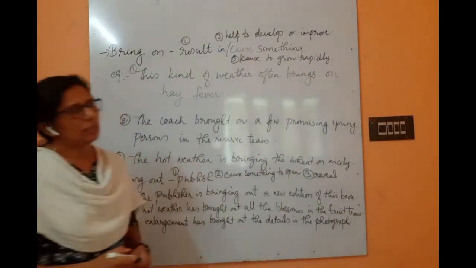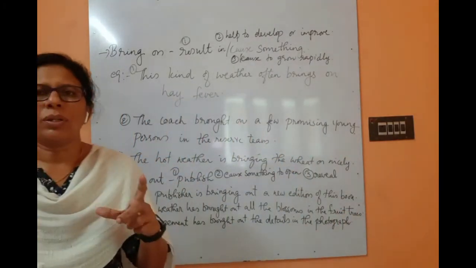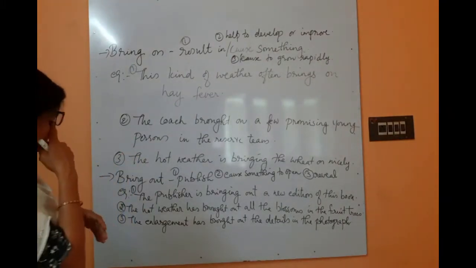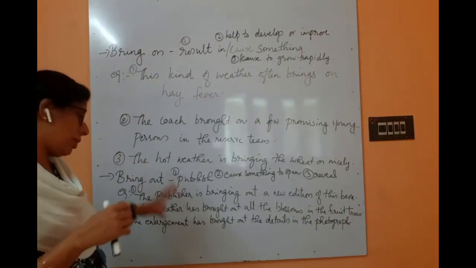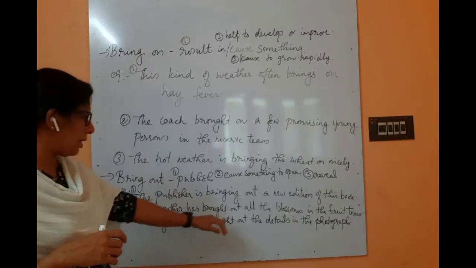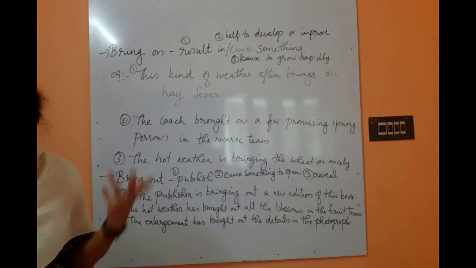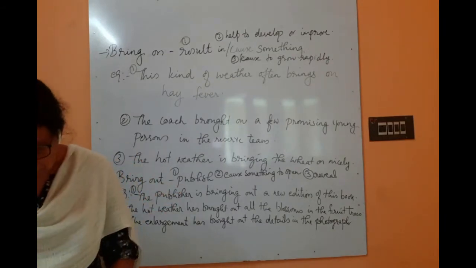You know that in your mobile, if you zoom, you can clearly see the minute things also, minute mistakes which happen in the picture. In the same way, the enlargement has brought out the details in the photograph, to reveal.